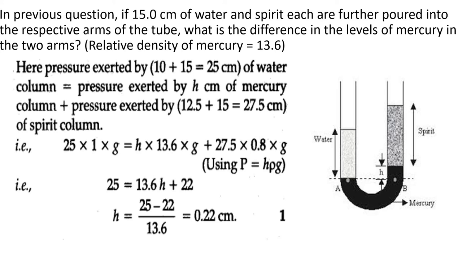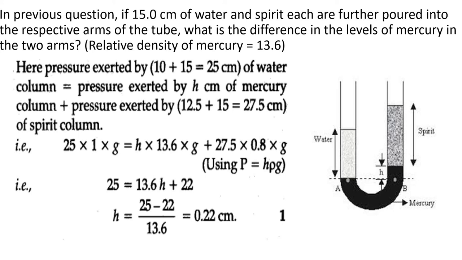For the mercury column, that height we don't know, that only we have to find. H into density of mercury, 13.6, into G, plus 27.5 into 0.8, that we already calculated in the previous problem, into G. Okay. Now G can be cancelled.